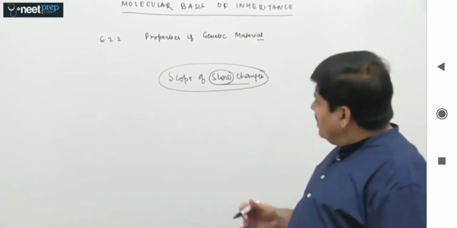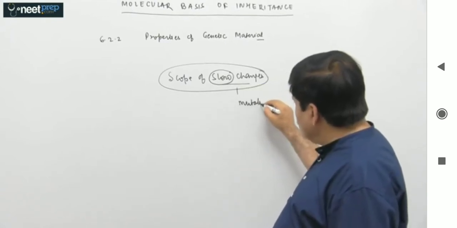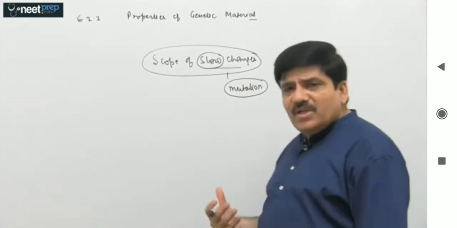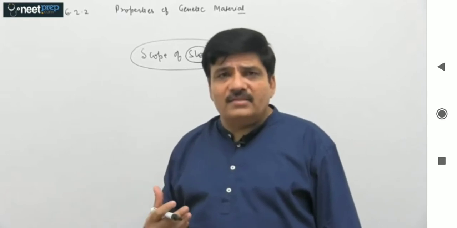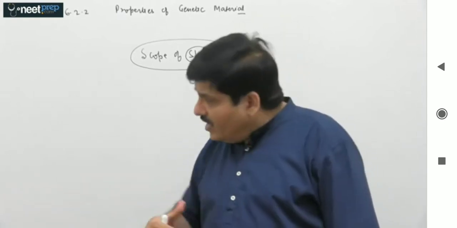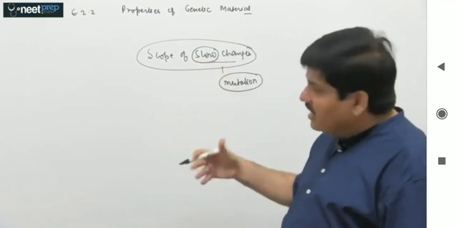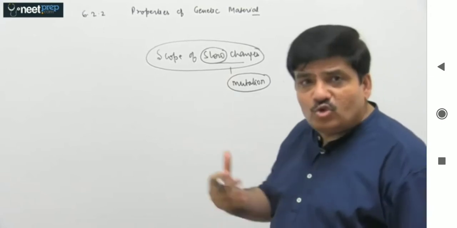So let us in the beginning call this, say for example, a term, let me use mutation. Any sudden inheritable change in the genetic informational molecule is called a mutation. We will be saying this statement in other words, that it must be able to have mutations but at a slow rate.